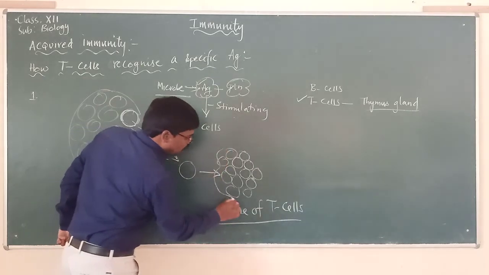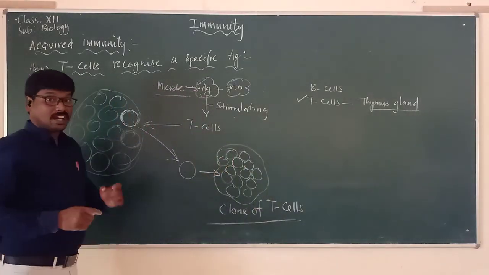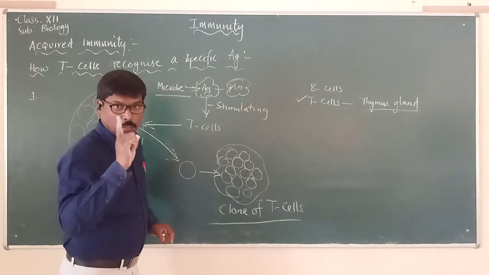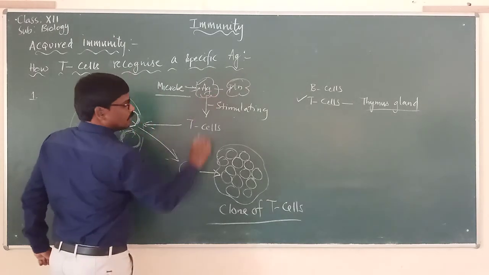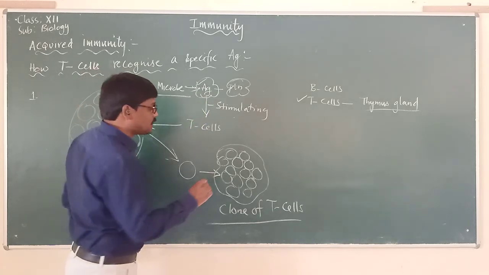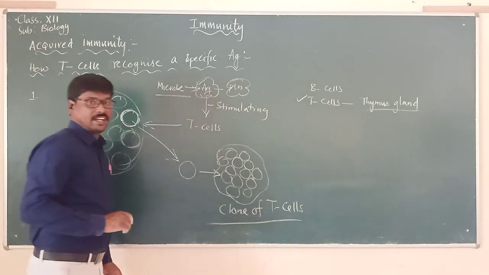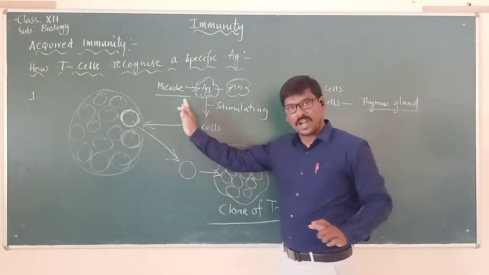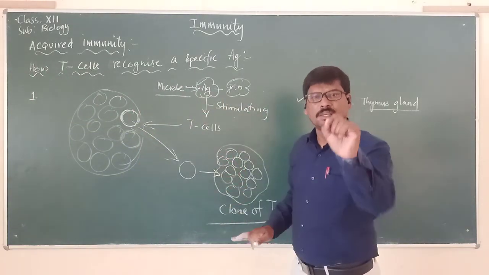These are the cells which are now responsible to attack one particular antigen, the one which entered inside, the specific antigen.